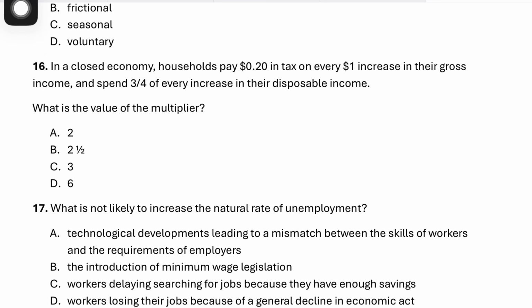Question 16, let me take out my calculator. In a closed economy, households pay 0.2 in tax for every $1 increase in their gross income and spend 3/4 of every increase in their disposable income. What is the value of the multiplier? If you want to find the multiplier, first we need to calculate the MPC out of gross income.